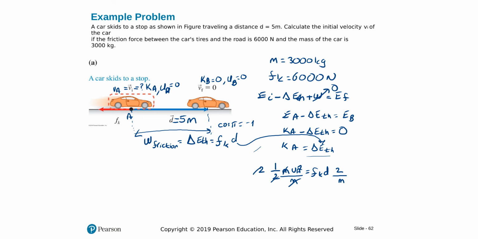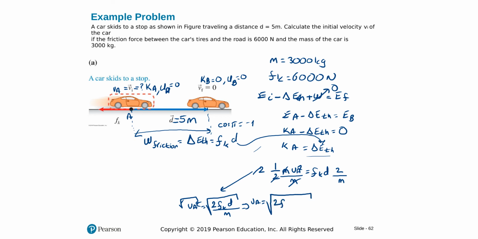Left hand side, let me carry this to here a little bit, will be VA squared, and that's equal to 2 times F kinetic times d divided by mass. Taking the square root of both sides, we will have VA is equal to the square root of these values.